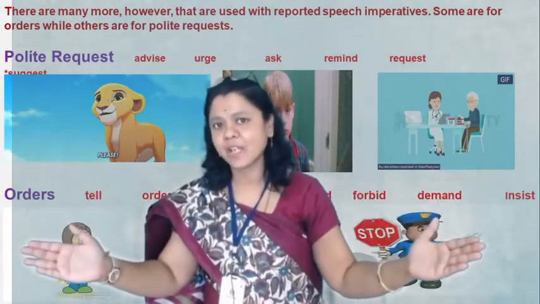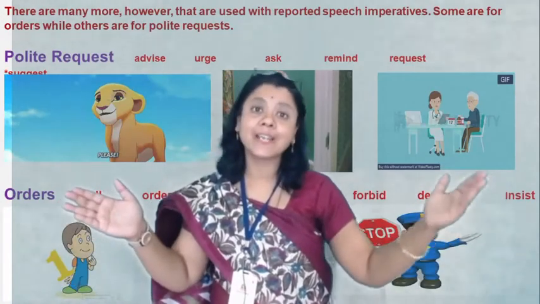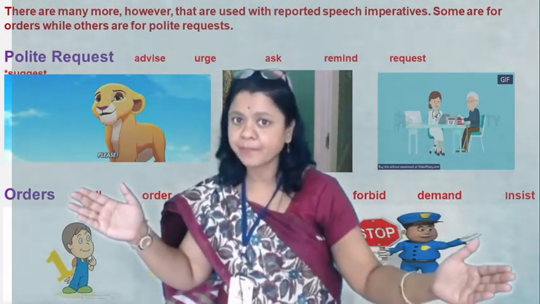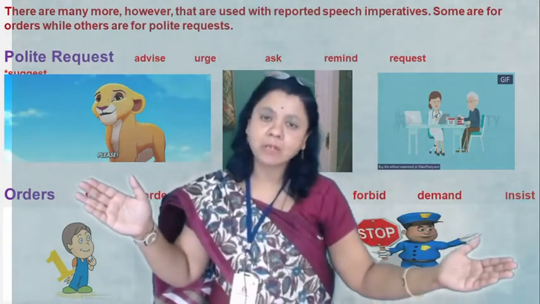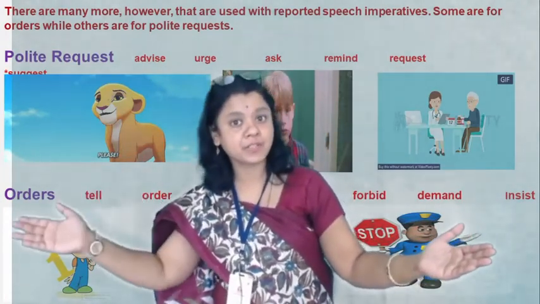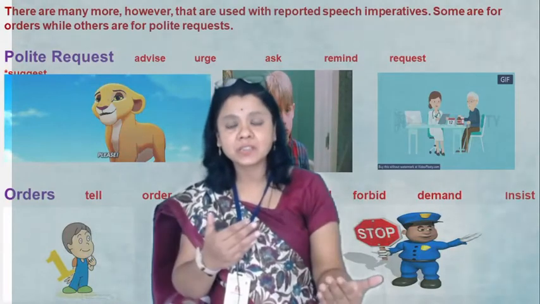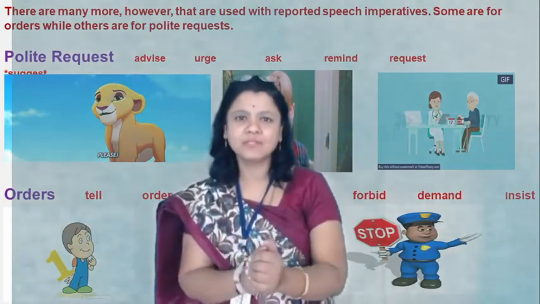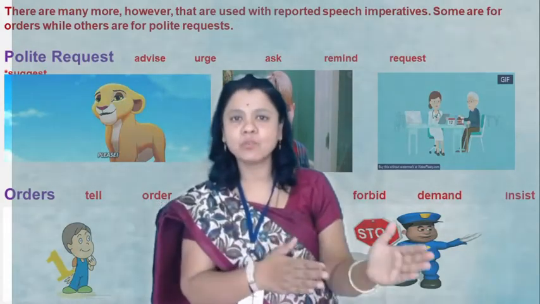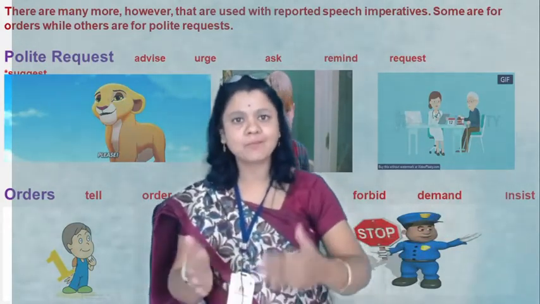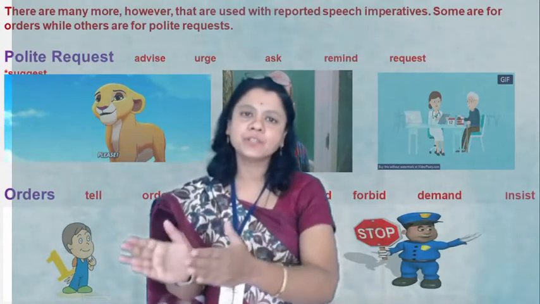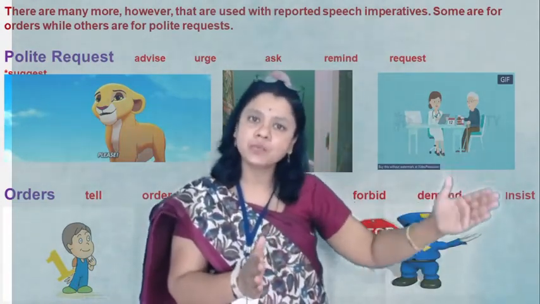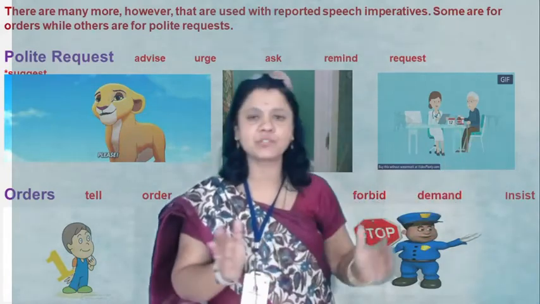As we have just seen, the teacher advised, the teacher instructed, a commander commanded, a reminder, a request: please let me go for my work. When someone requests you, then you can use that as a reporting verb in your reported speech.